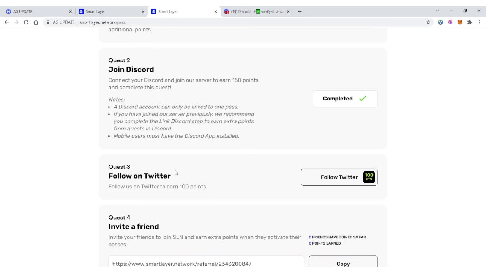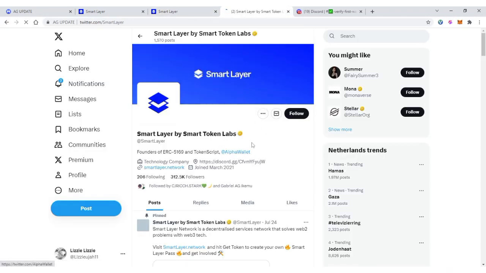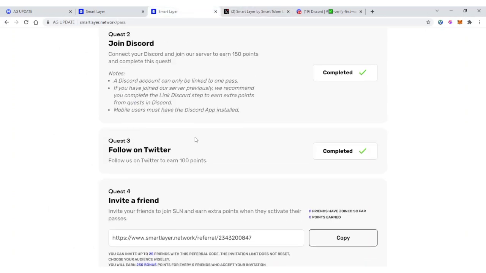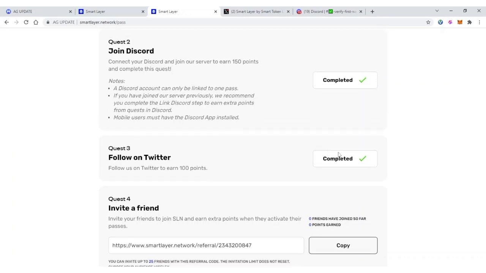So now what you need to do for quest 3 is to follow them on Twitter, which is now called X. So click here to follow them on Twitter. Alright guys, it's going to bring you here. What you need to do is to just click on follow. Once you click on follow, you go back to the Smart Layer site. So you can see quest completed to follow them on Twitter, which is now known as X. So in case this is not completed yet, what you need to do is to just refresh the page.